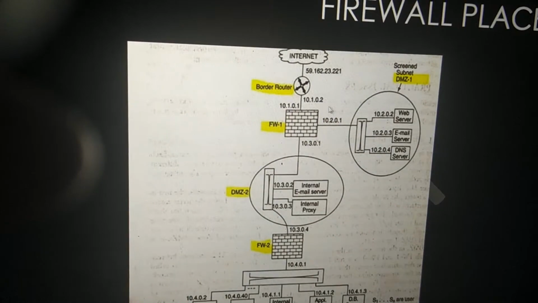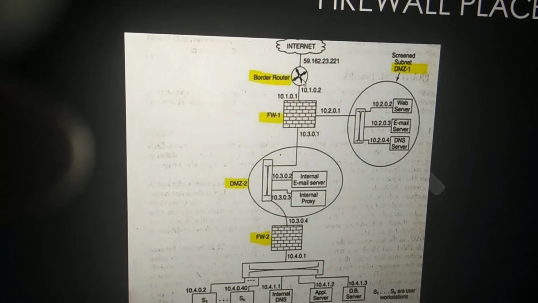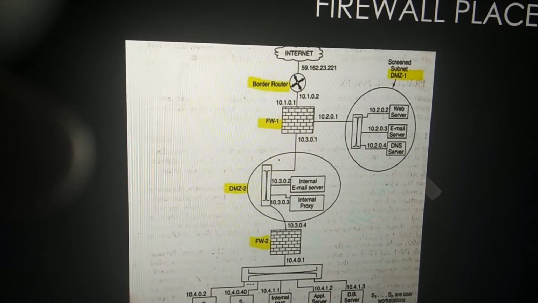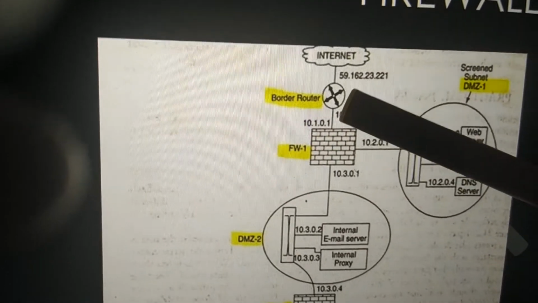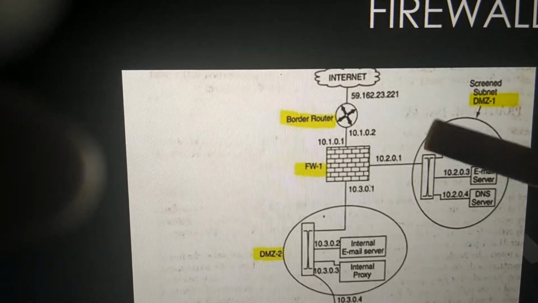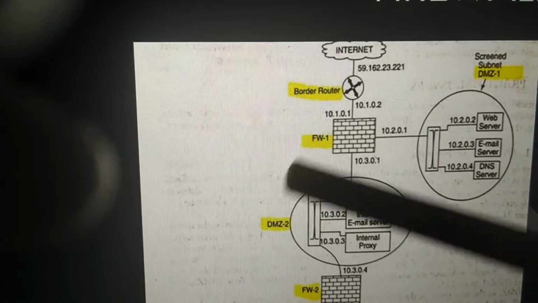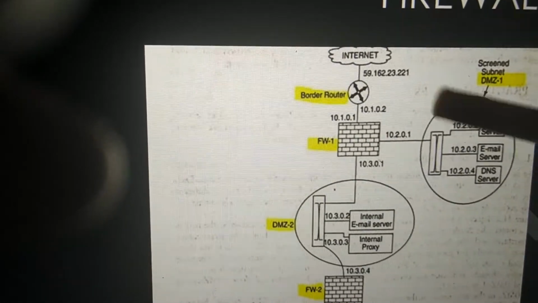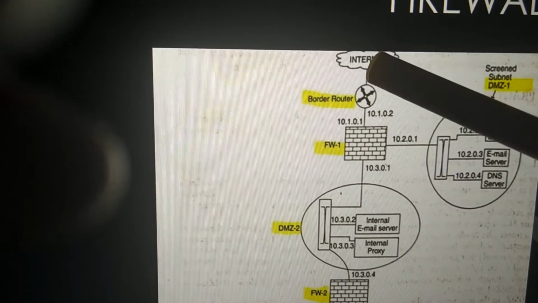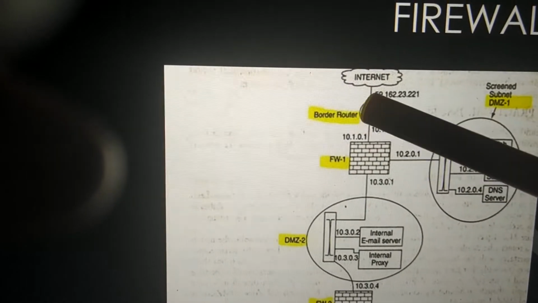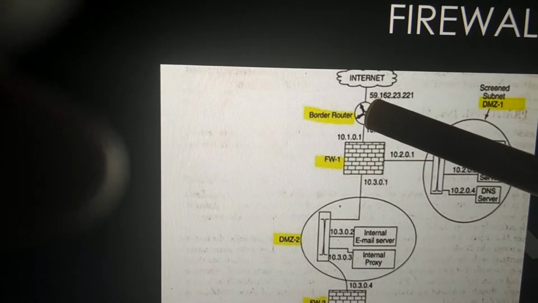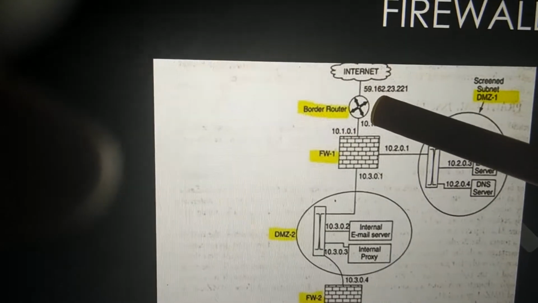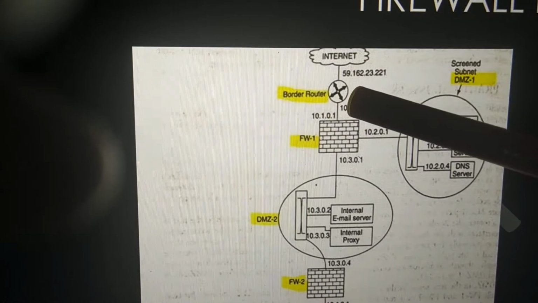See here, we have the border router, which is connecting the internet with the entire organization. The border router connects the internet to the rest of the organization, which has various firewalls. This border router will incorporate the basic firewall which we discussed yesterday, that is nothing but your packet filtering firewall.